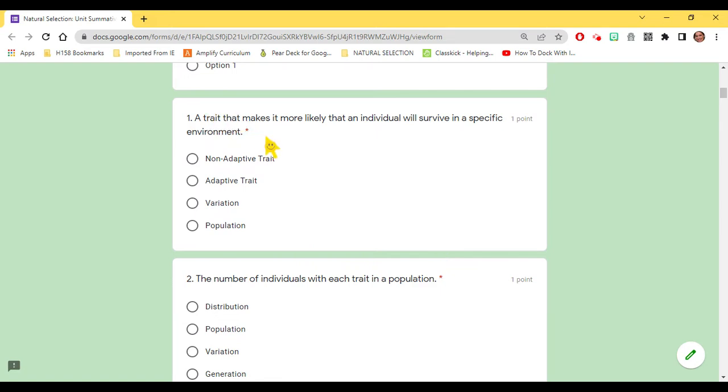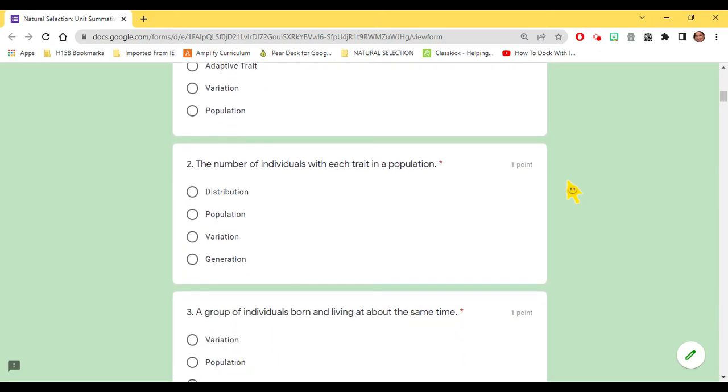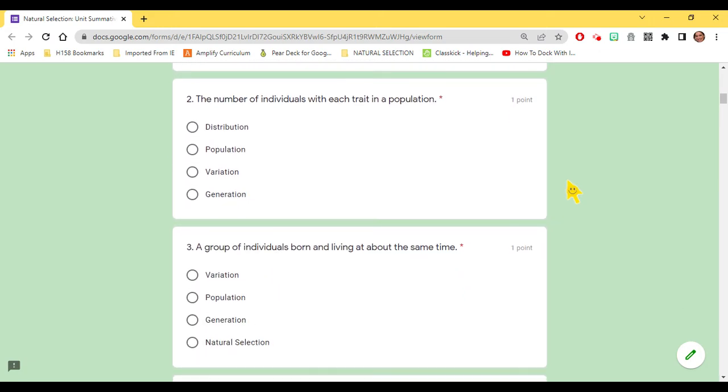Number 1, a trait that makes it more likely that an individual will survive a specific environment. Options are non-adaptive, adaptive, variation, population. Number 2, the number of individuals with each trait in a population. Distribution, population, variation, generation.